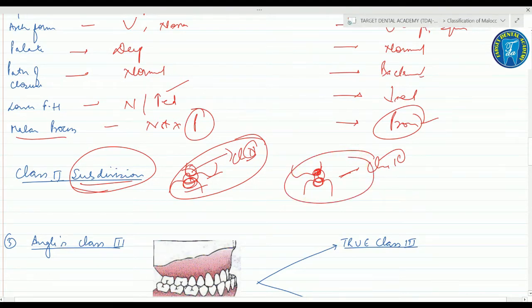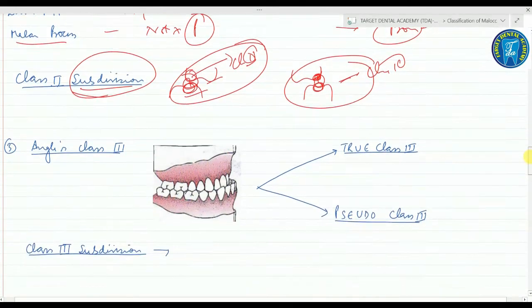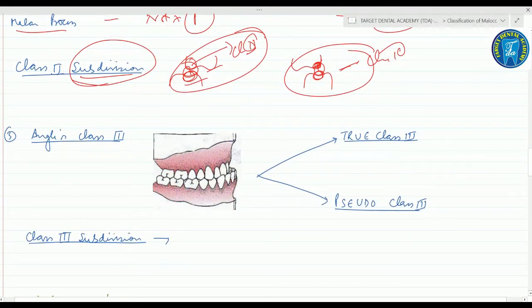Fine. Now after this, coming on to the class 3 relation. So Angle's class 3 relation means the mesiobuccal cusp of the maxillary first permanent molar is occluding between the interdental space of the mandibular first and second molar.